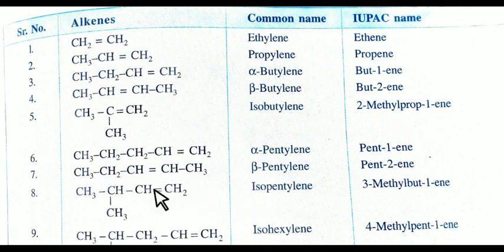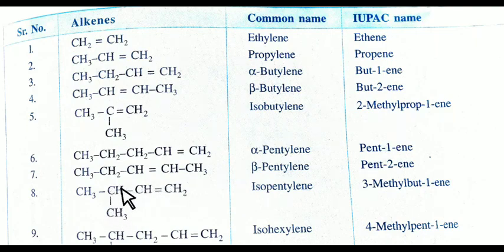Next, again numbering from right hand side, because the double bond is nearer from right hand side. So it is 1, 2, 3, 4. 4 carbon atoms are in the longest chain, that's why it is but. 1 carbon containing double bond, so it is 1-ene. And third number carbon containing a branch of methyl group, so it is 3-methyl. See here, third number carbon containing the branch of methyl group, so it is 3-methyl.